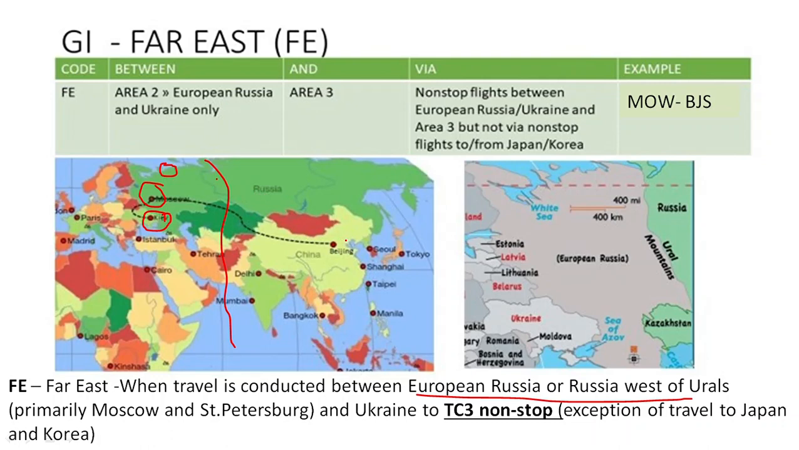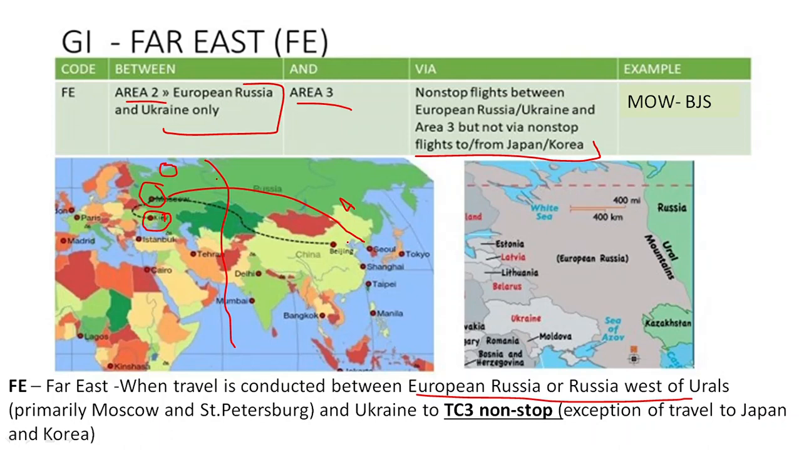Area 3, anywhere except travel to Japan and Korea. So travel should not be a direct flight from here to Japan and Korea; that is not eligible for Far East. It has to be between Area 3 and Area 2, only Russia and Ukraine, European Russia, and only the two or three airports there, LED, IEV, MOW. So only these airports, and Area 3. We have non-stop flights between European Russia, Ukraine, and Area 3, not non-stop flights to Japan and Korea.